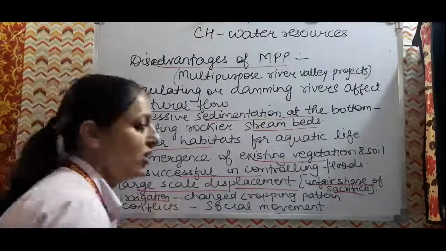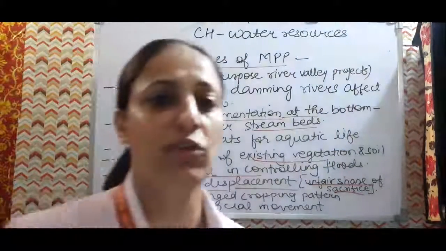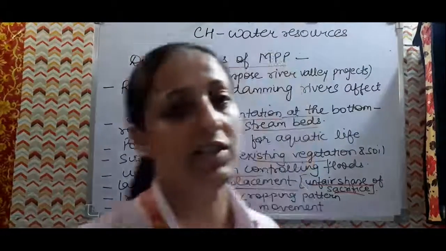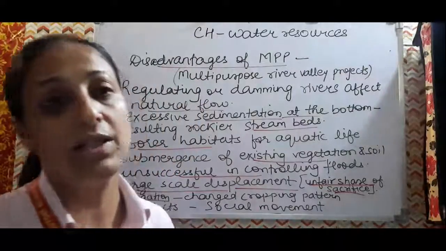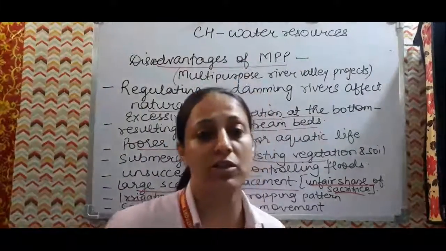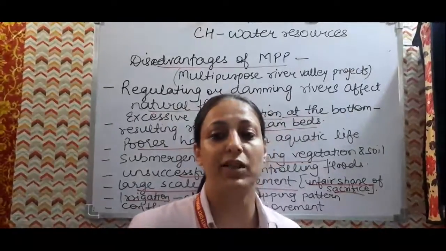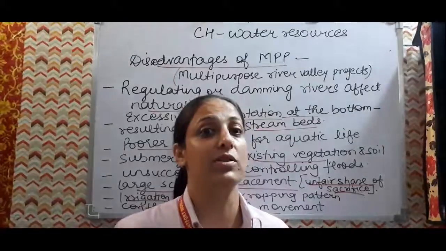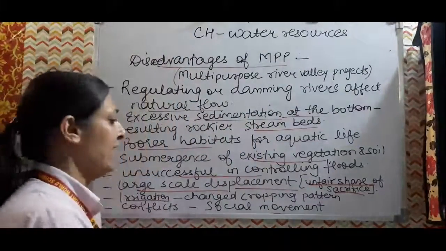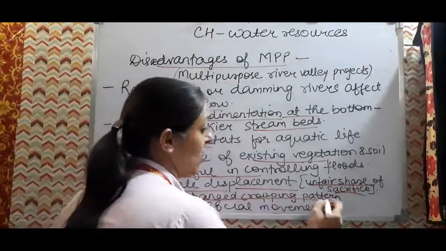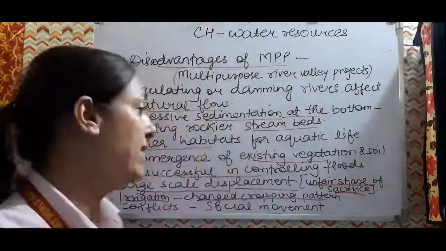Then irrigation. Farmers are going for water-intensive crops because short irrigation facilities are provided due to these structures. So again, many problems are associated with this also. Land degradation is there, salination is increasing, and waterlogging is happening in the fields. Farmers use excessive fertilizer, which affects the fertility of the soil. The farmers have also changed the cropping pattern. As I told you, they are going only for water-intensive crops, paddy and all this.